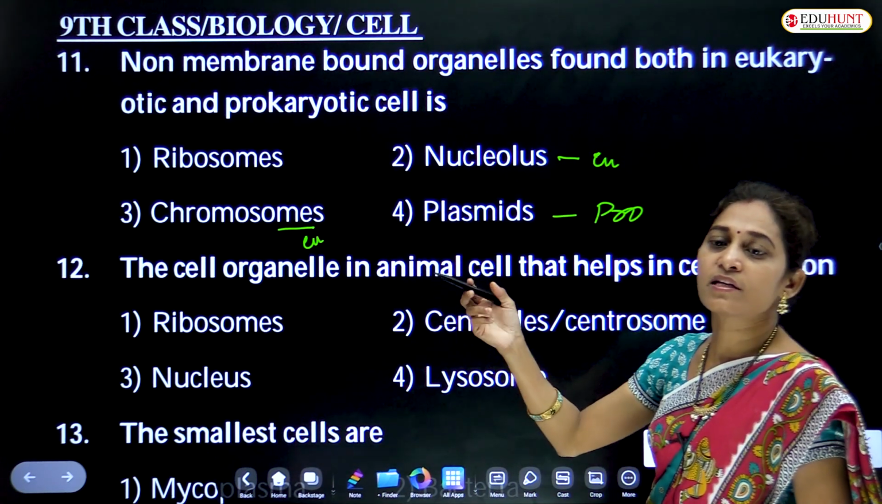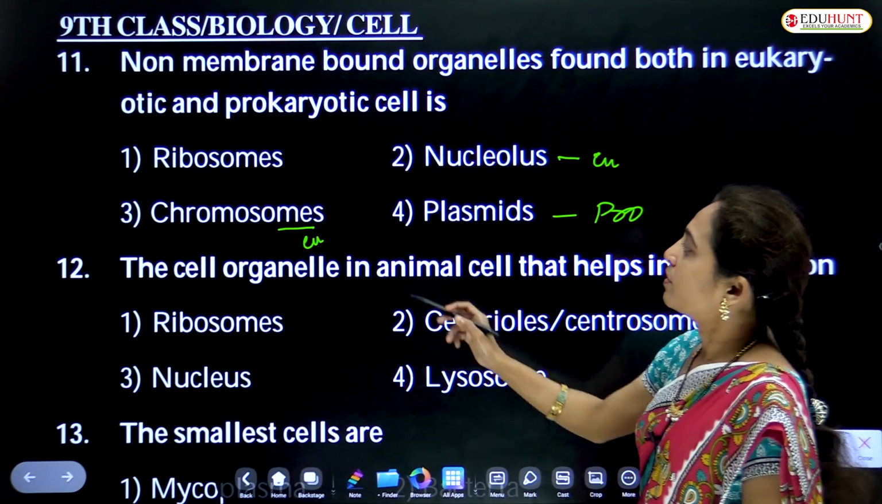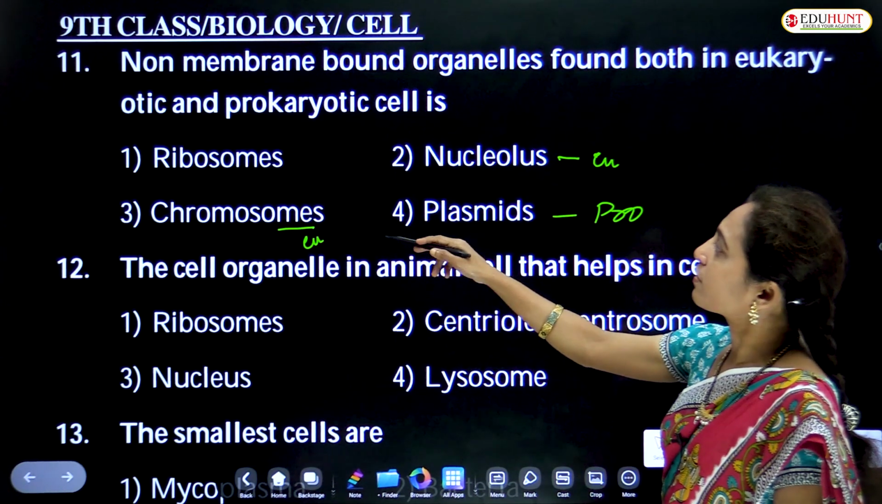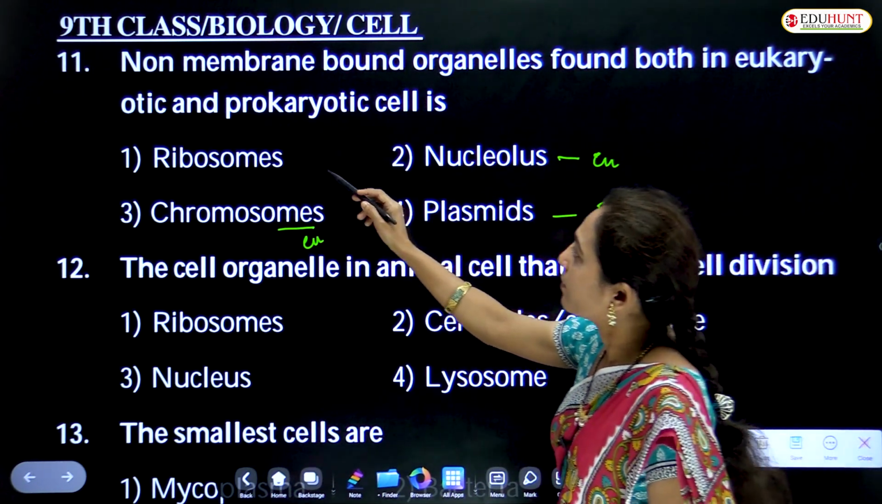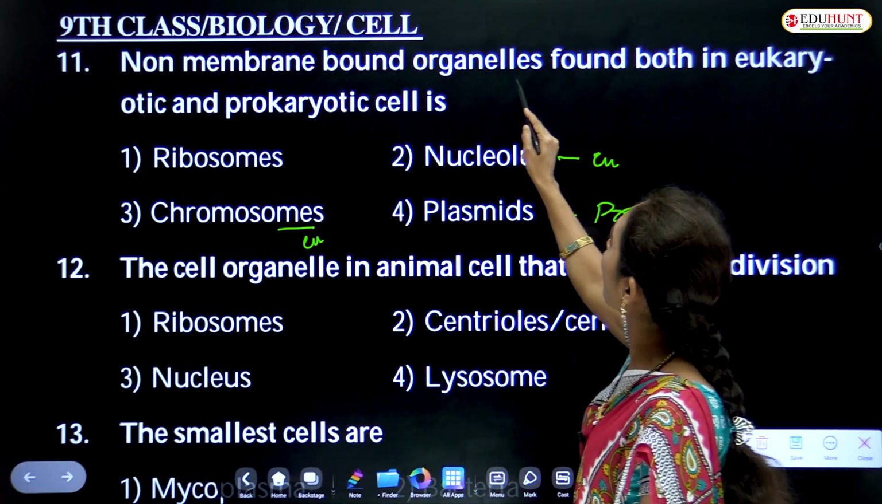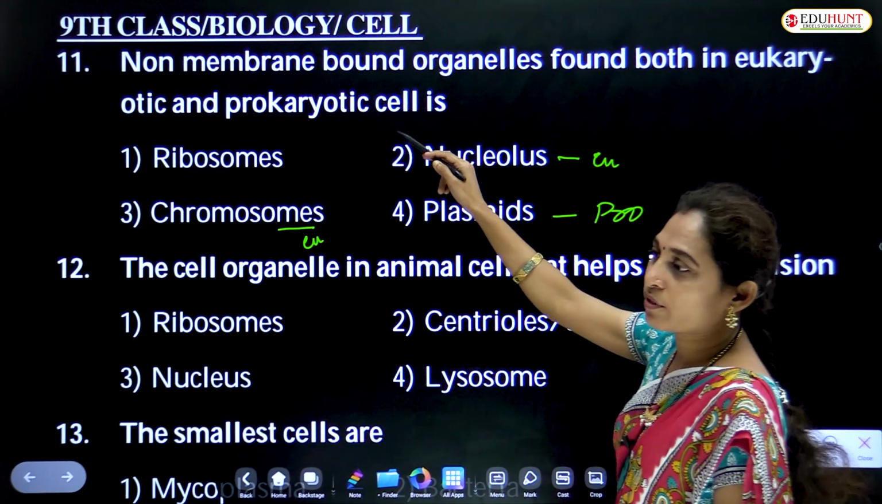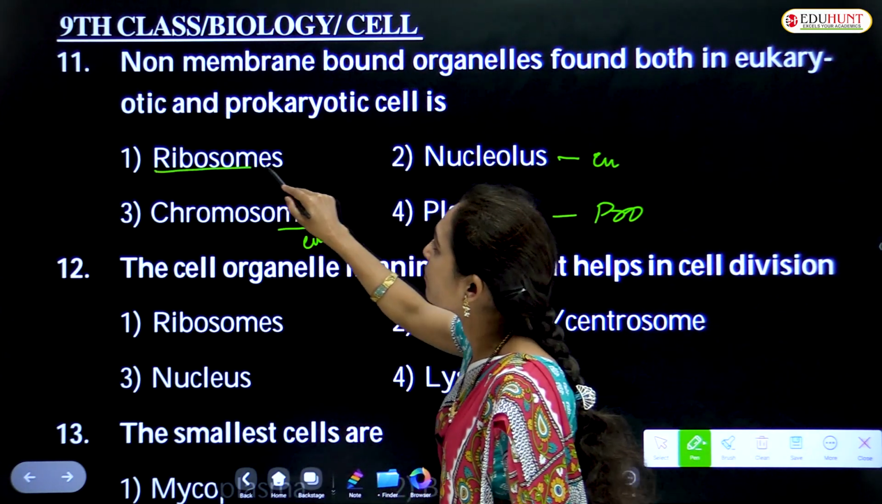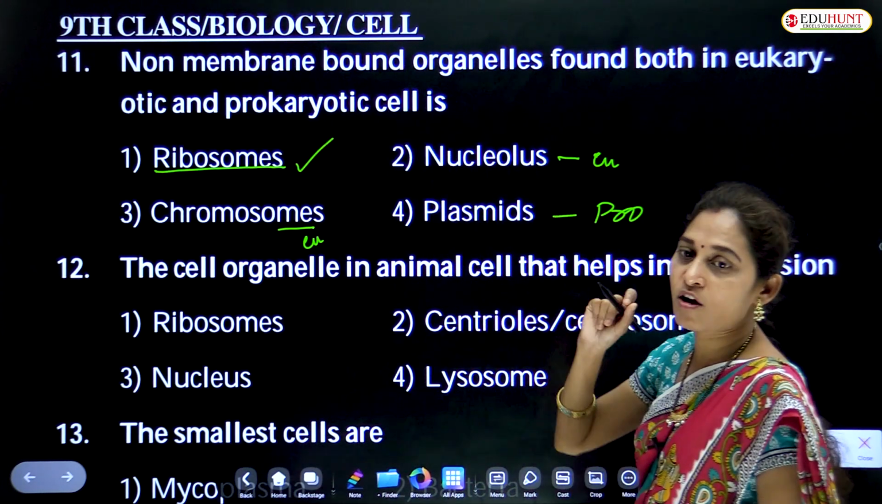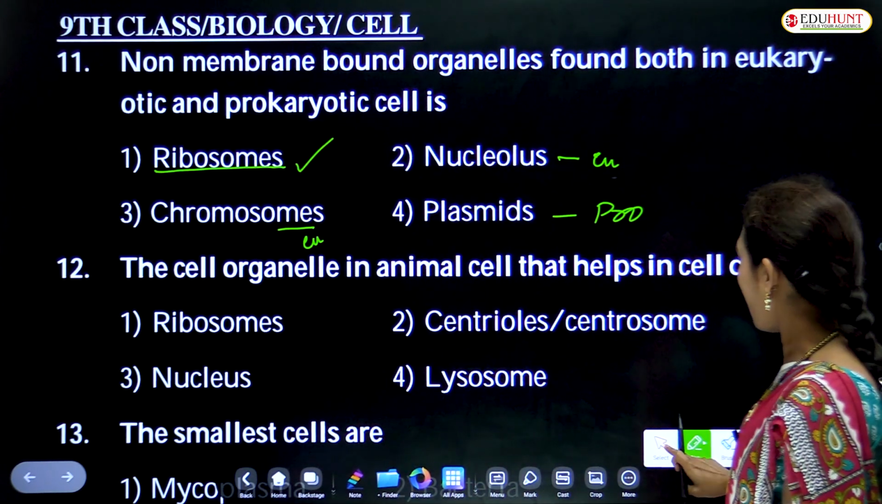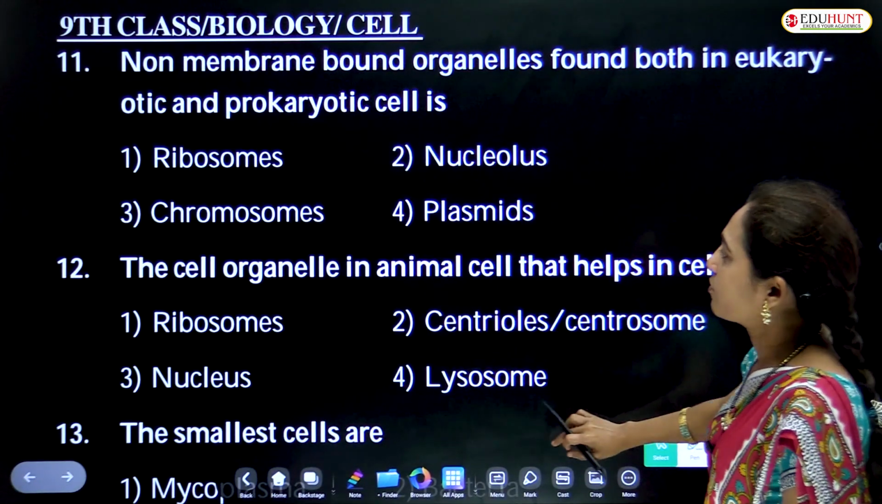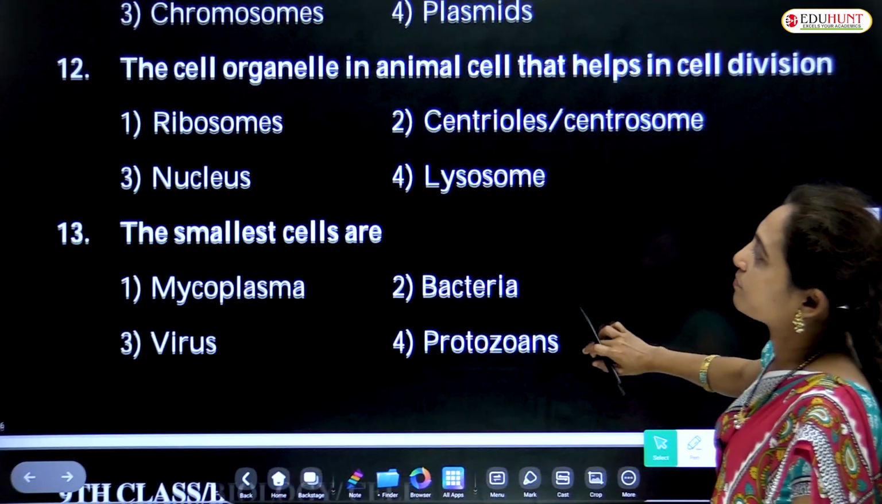Bacteria also have a single chromosome present, but these are not membrane bound. The non-membrane bound organelle found both in prokaryotic and eukaryotic cells is the ribosome. Ribosomes are non-membrane bound organelles found both in eukaryotes as well as prokaryotes.